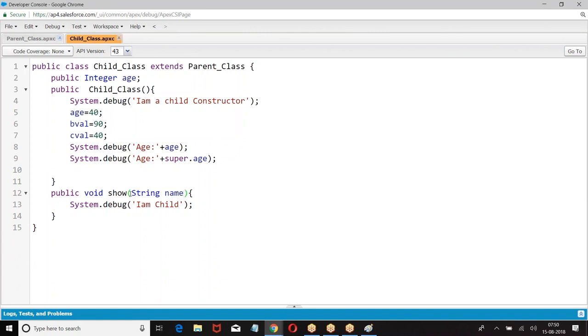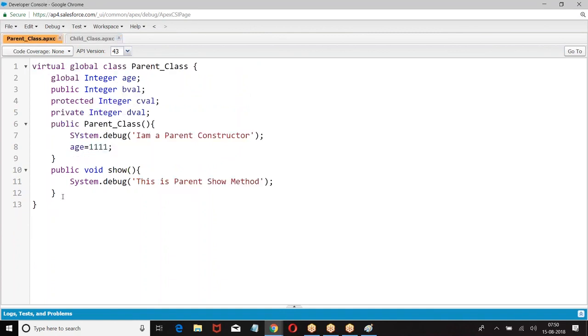Are you getting? If the parent class and child class have the same method, the name of the method should be same, the number of parameters should be same, the type of parameters should be same, and the order of the parameters should be same. Then only they are considered. If not, it is considered overloading. I hope you are good with this.